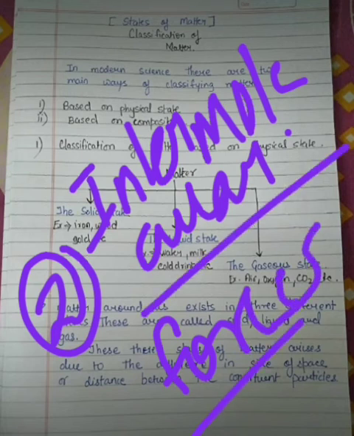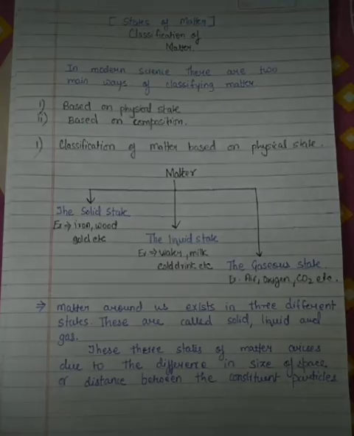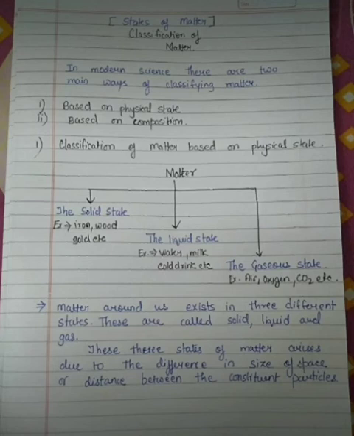Okay, so students, on this basis they are categorized as solid, liquid and gases. This will be the first part. In our second part, we will be discussing the solid state, the liquid state and the gaseous state in detail. Okay, thank you.